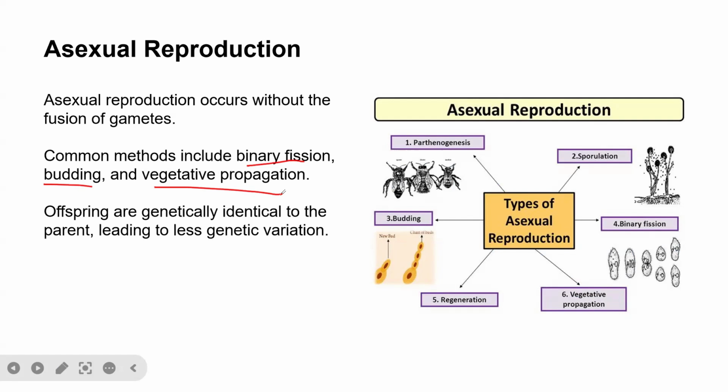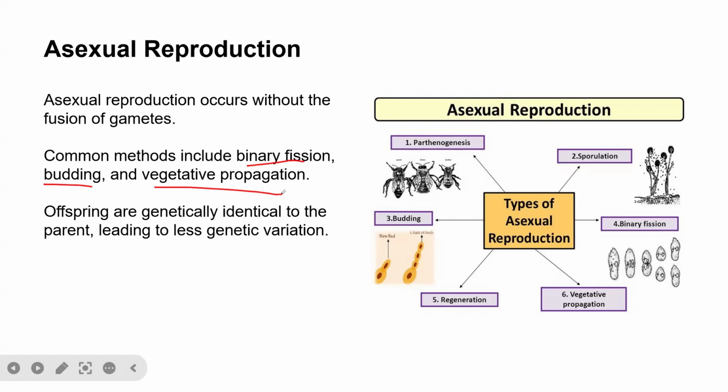Offspring are genetically identical to the parent, leading to less genetic diversity. Because the offspring from asexual reproduction don't involve male and female, there is not that much genetic recombination, and that is why there is less genetic variation or diversity.